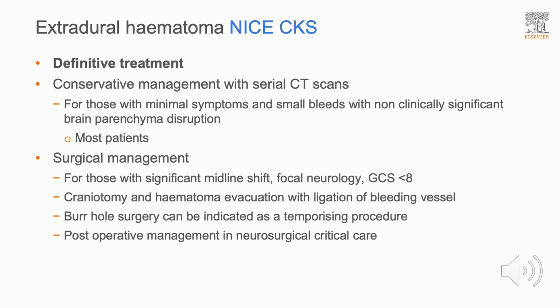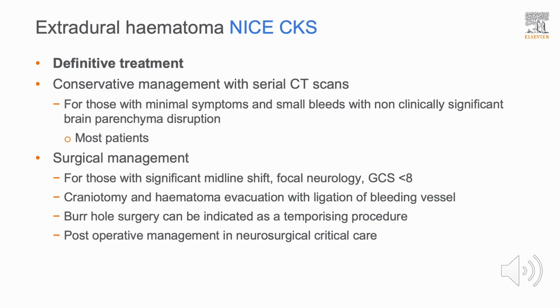Definitive management strategies include conservative management with serial CT scans for those with minimal and improving symptoms and small bleeds with non-clinically significant disruption to the brain parenchyma, and this is typical for most patients with extradural hematoma. For those with any significant midline shift noted on CT, focal neurology, including localizing features of sensory or motor impairment, and a GCS below 8, surgical management is essential.